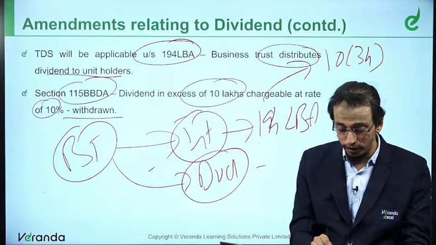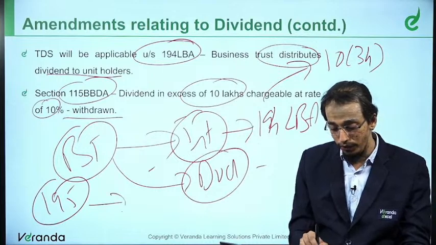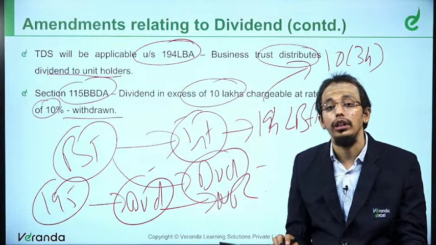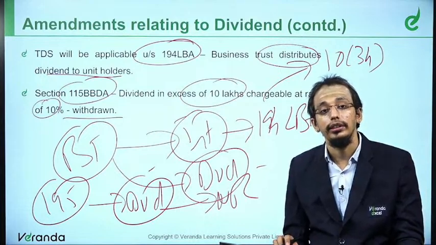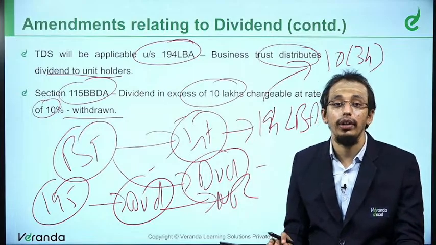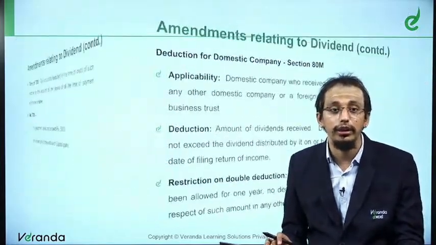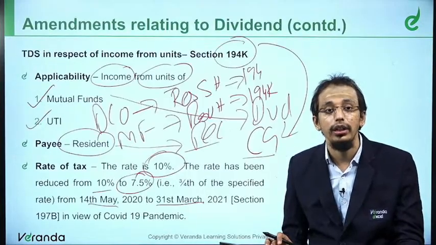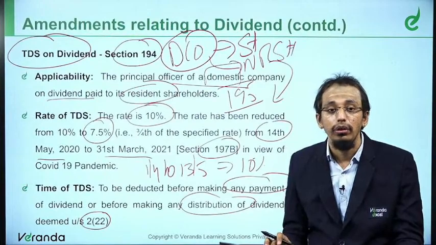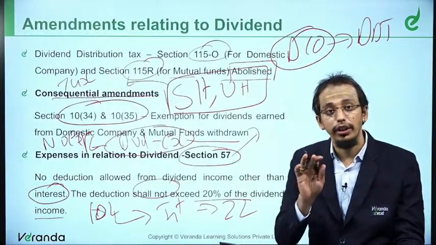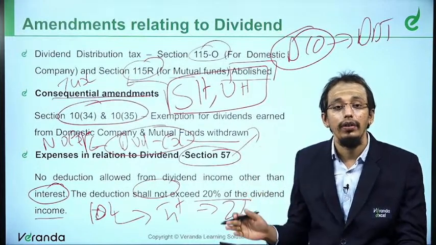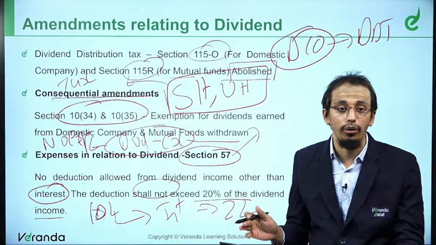Similarly, one more that we discussed, 195. If dividend is paid to a non-resident shareholder, then under section 195, tax has to be deducted by the domestic company. So these are the various amendments that we have got for dividends. Quickly summarizing the entire thing for the sake of clarity: we started by stating that dividend distribution tax is abolished. Because dividend tax got abolished, dividends are all taxable in the hands of the shareholder or the unit holders.